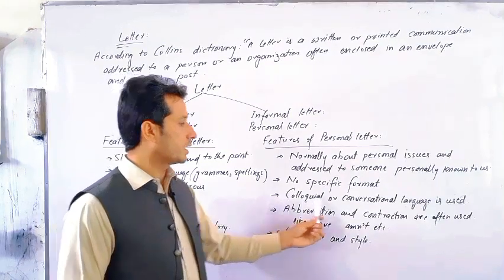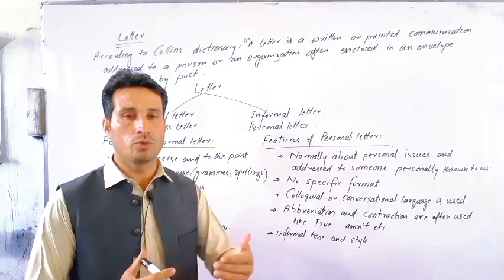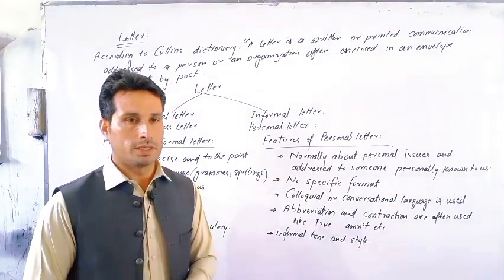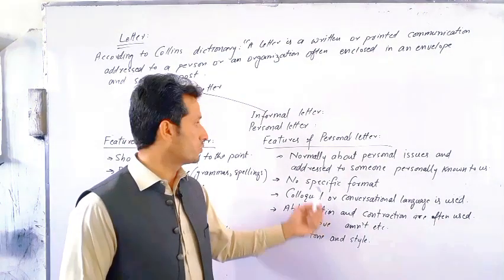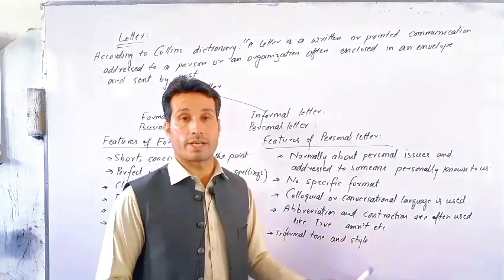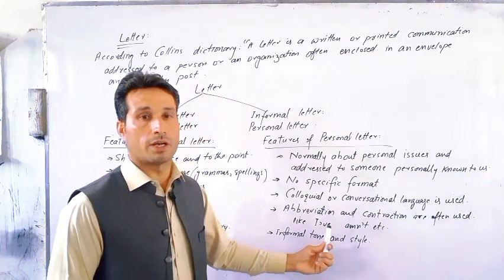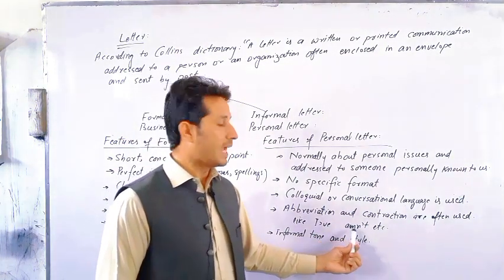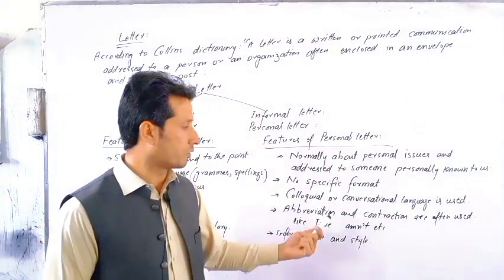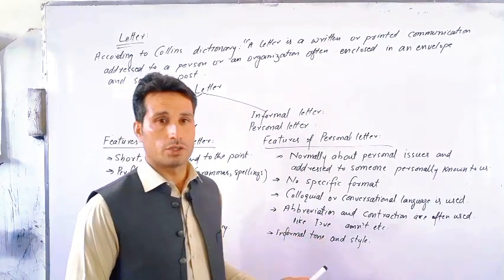Next, we use colloquial or conversational language, day-to-day language, the language that we use with our friends or family members, like hi there, hi buddy, etc. Such language is used in personal or informal letter. Next, we use abbreviation and contraction in such letters, like the shortened form I've instead of I have, or ain't instead of am not, etc. While in formal letter we avoid such shortened forms.